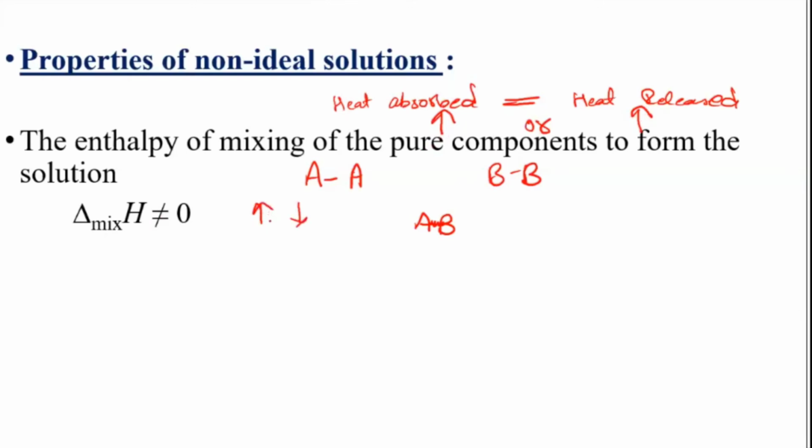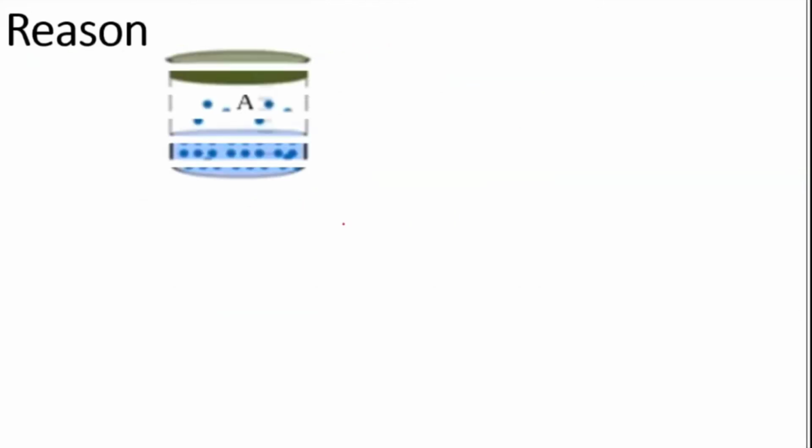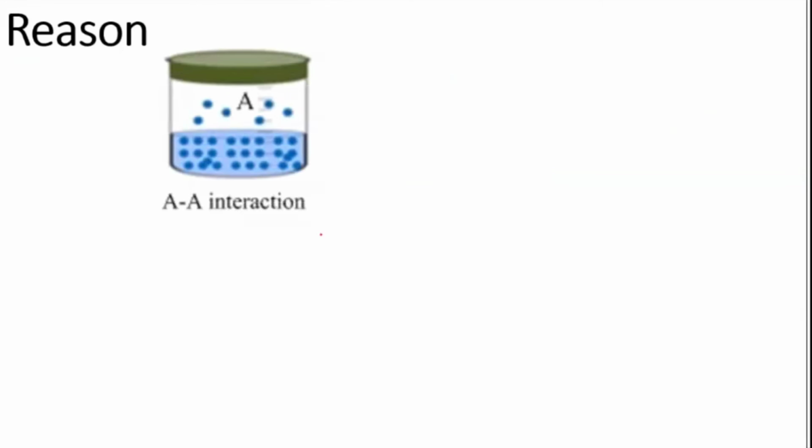And the next one is volume of mixing. This volume of mixing is also not equal to 0. You can just remember it is not equal to 0. I have written here delta V of mixing not equal to 0. The reason is the intermolecular force of attraction. These are opposite to the ideal solution. Non-ideals are opposite to ideal ones.